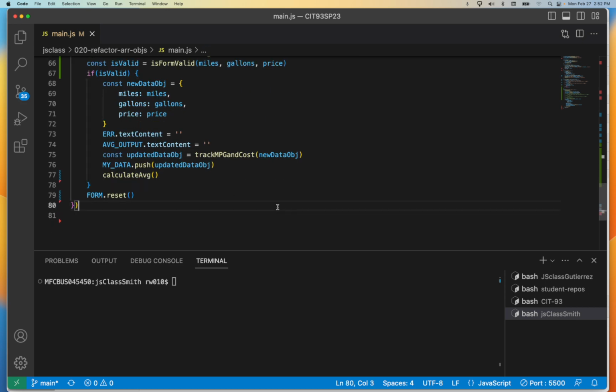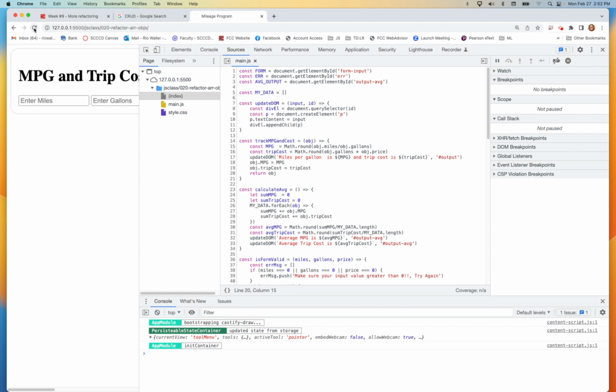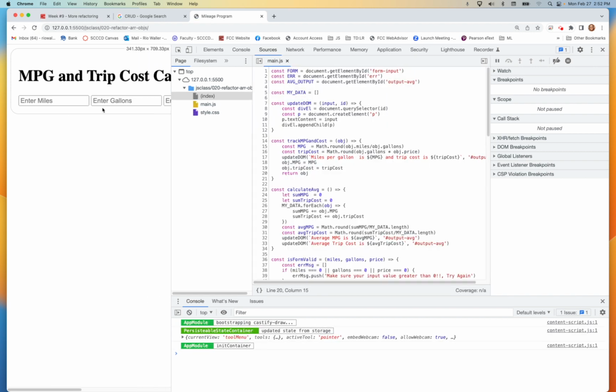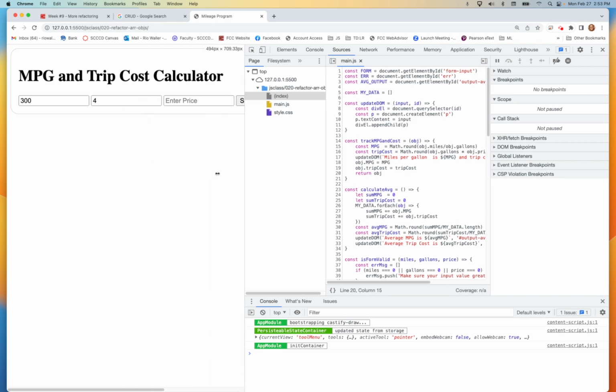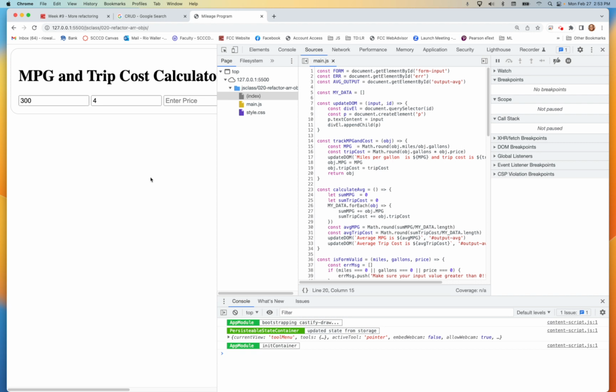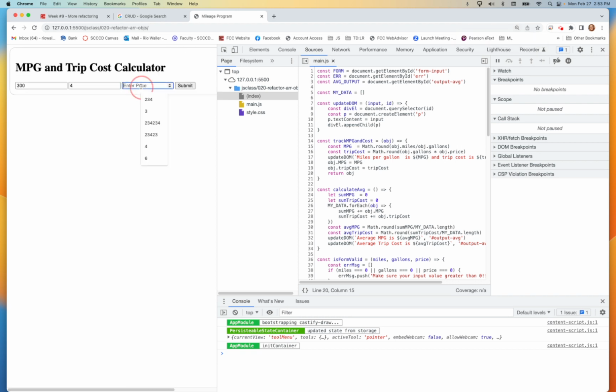Cool. So let's see if this works actually. Let's walk through the code. 300. Let's say 4 gallons. Again, that nice trick of making this smaller just makes it a little easier to see. Okay, good.